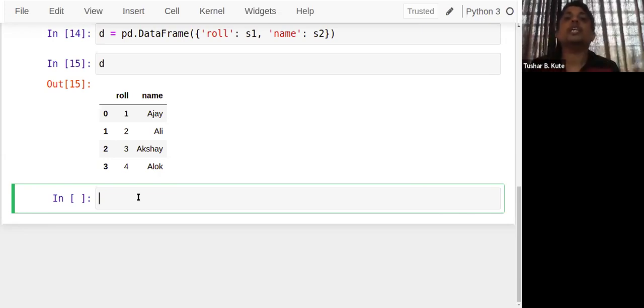So to load that data, there are many read functions present, which we can use to read the data from a CSV file in your code. In the previous session, I used a CSV file called student.csv. So this I can use over here, and with this particular file, I can read the data.